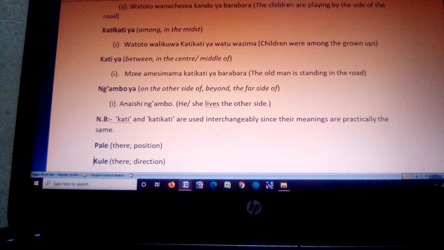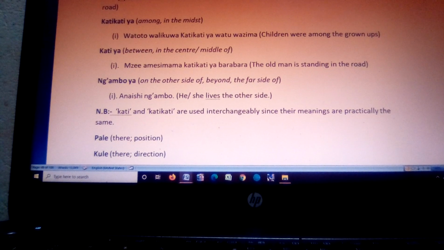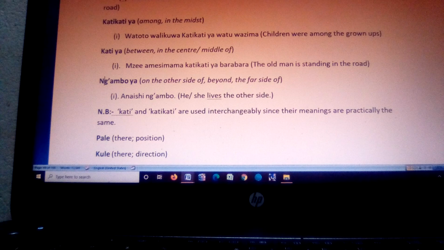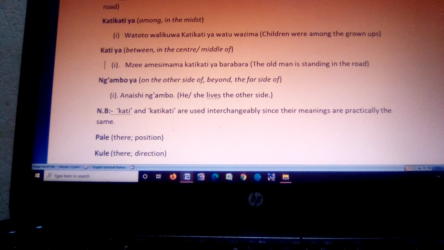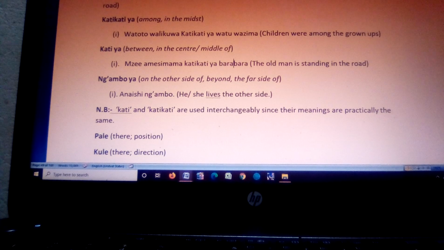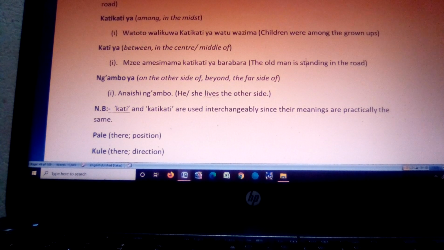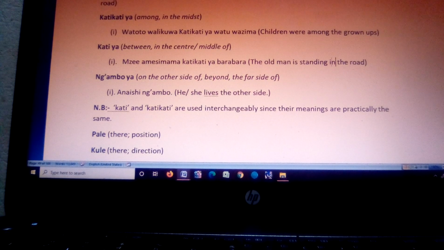Remember, mzee has more than one meaning. Mzee can mean is old and is not necessarily the old man. Mzee can also mean an old woman, just something old.